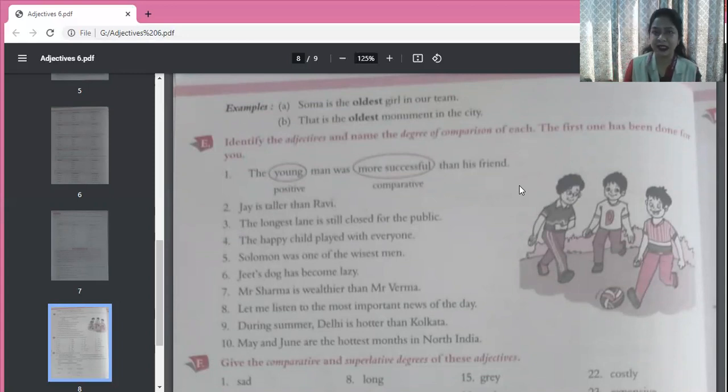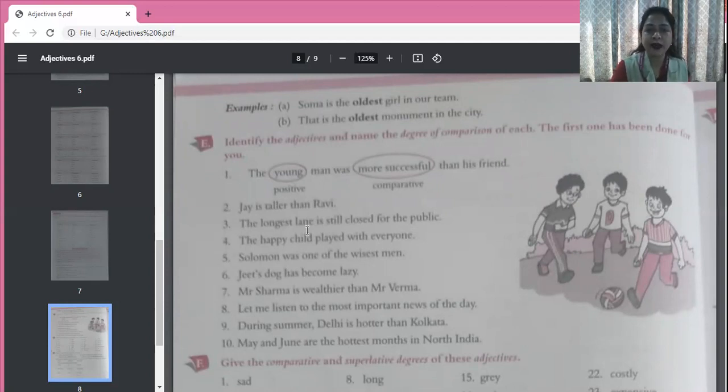Then more successful. More successful is comparative degree. We are comparing two people, he, the young man, and his friend. So more successful is comparative degree. Now let's see. Jay is taller than Ravi. So we are comparing two people, Jay and Ravi. And taller is comparative degree.